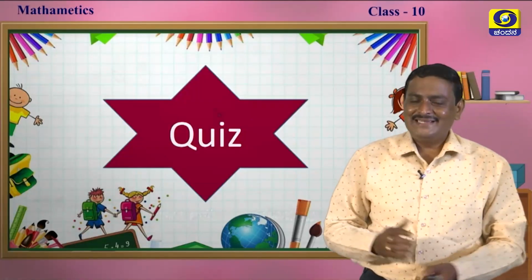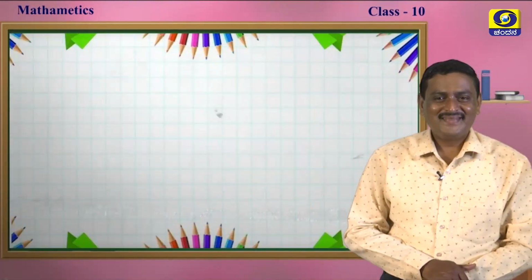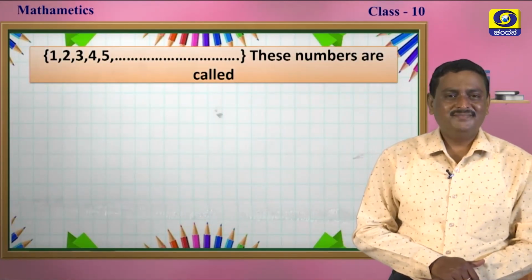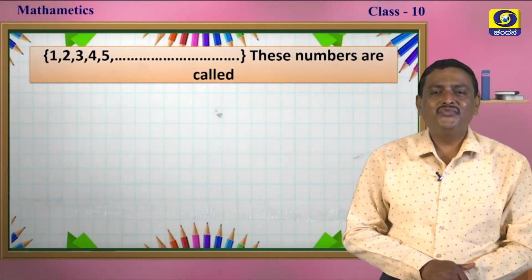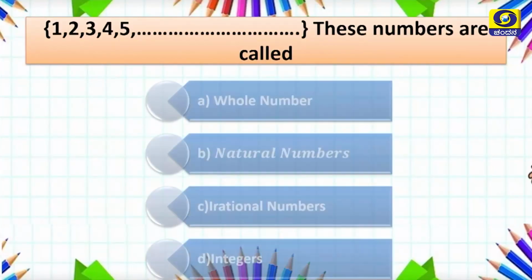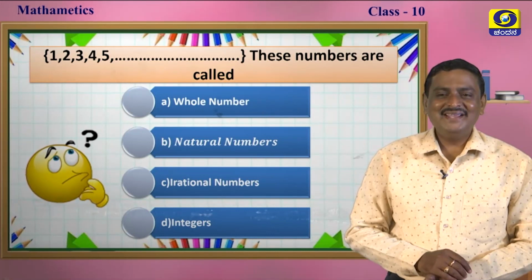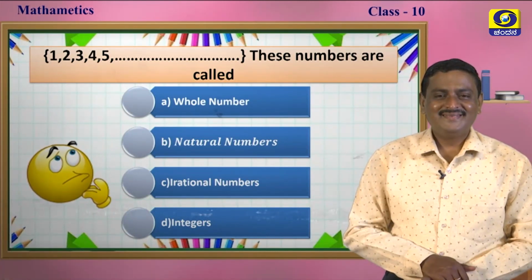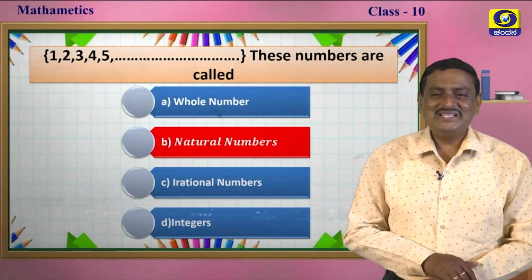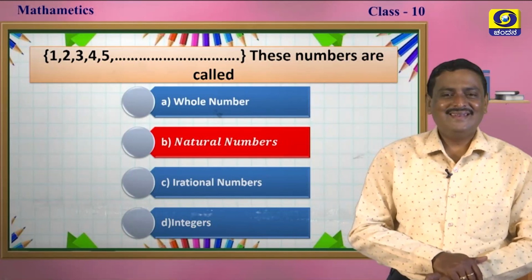Now, let us play a quiz. Are you ready? Yes, let us begin. This is the first question: 1, 2, 3, 4, 5 and so on. These numbers are called? The options are A, whole numbers, B, natural numbers, C, irrational numbers, D, integers. Think and answer, my dear students. Yes, you are right. That is natural numbers. Congratulations, my dear students. Let us move on to the next one.